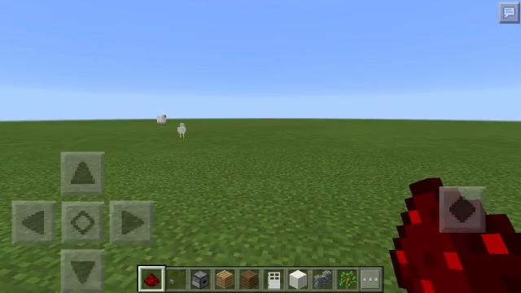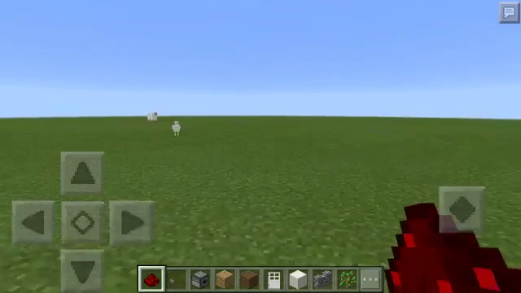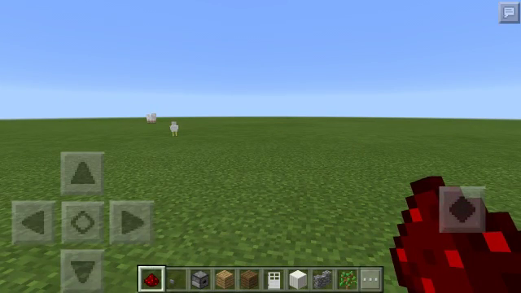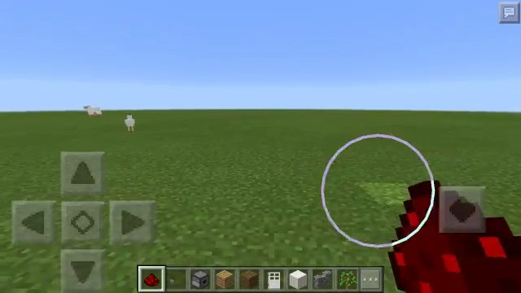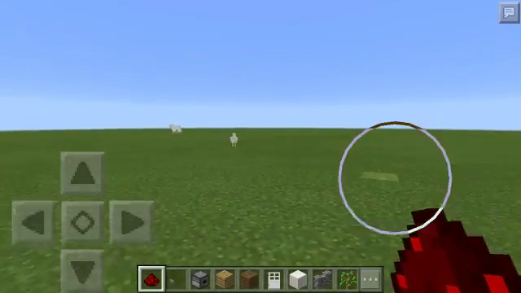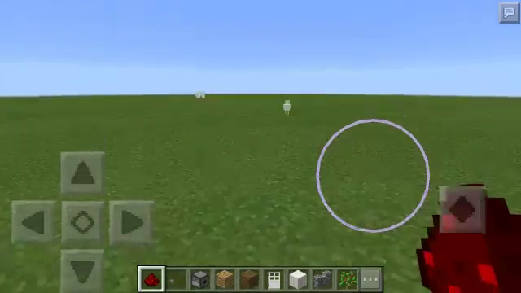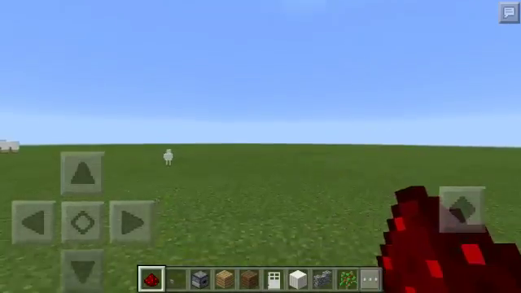Then I'll build more complex stuff, and eventually I'll build a redstone playlist as well, which is going to show you guys some easy redstone creations and some really hard ones.